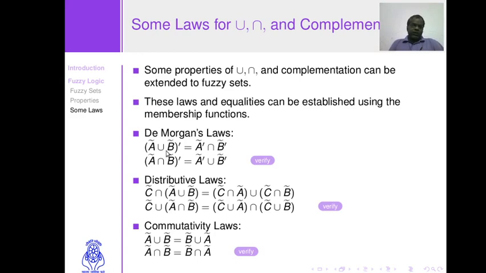In the same way, the complement of the intersection of two fuzzy sets is equivalent to the union of the complements of individual fuzzy sets. Let us verify them with the help of an example.